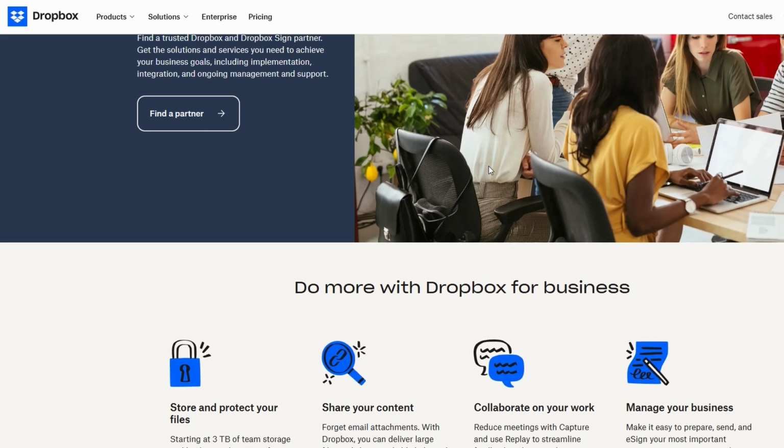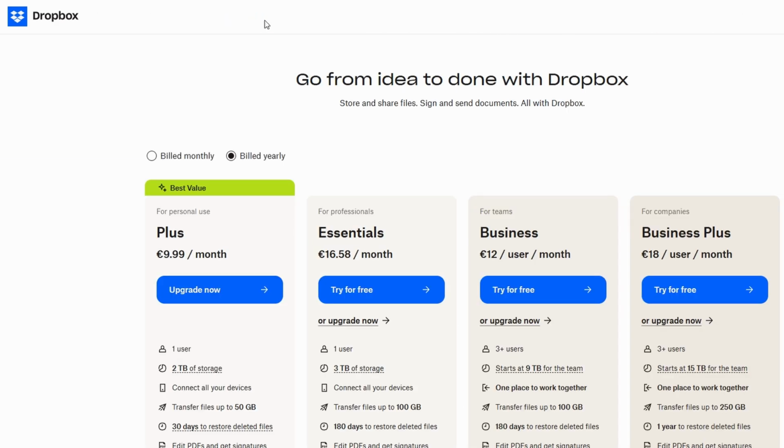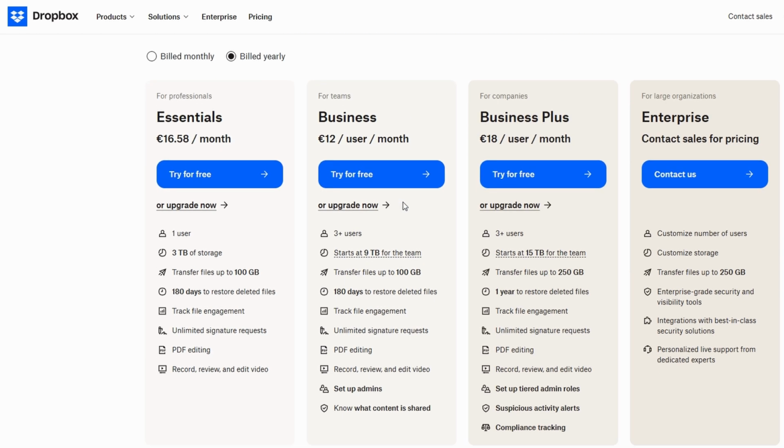Now, let's take a look at Dropbox Business pricing. Dropbox offers different plans depending on the size of your team and the needs of your business. The three main plans are below. In addition, Dropbox Business allows you to try their services for free for 30 days. This way, you can test out the features and see if it's the right fit for your business needs.